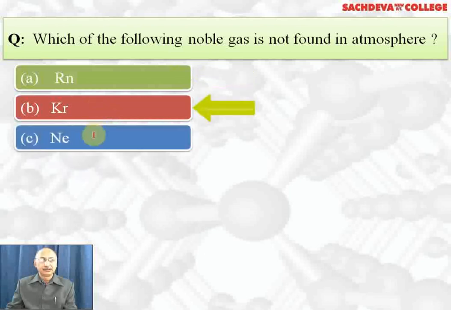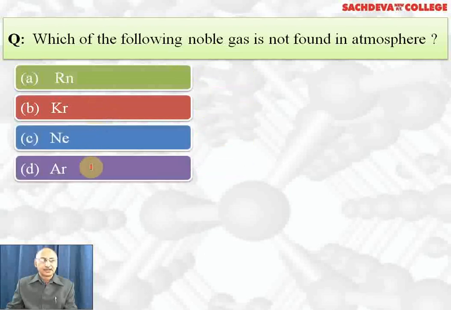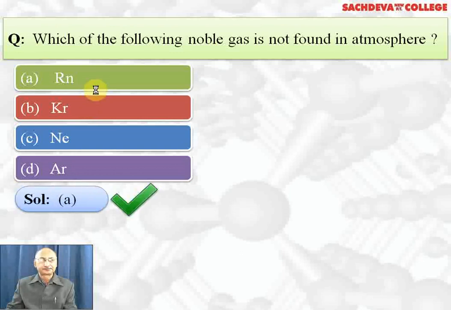Which of the following noble gas is not found in atmosphere? Radon, krypton, neon, argon. Argon is found to maximum extent. Neon and krypton are also found in atmosphere to some extent. Radon is not found in atmosphere because it is radioactive and obtained by alpha decay of radium. Correct answer is A part.